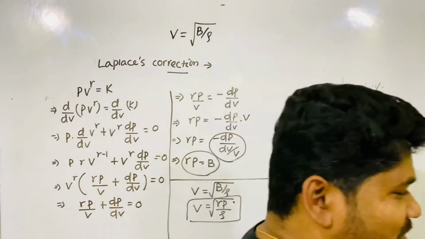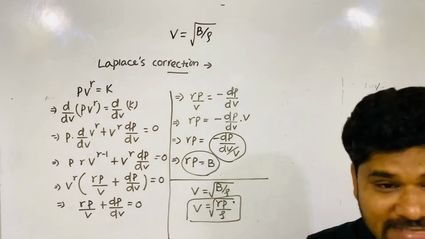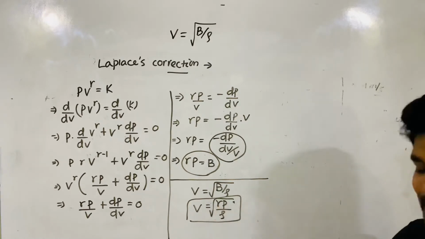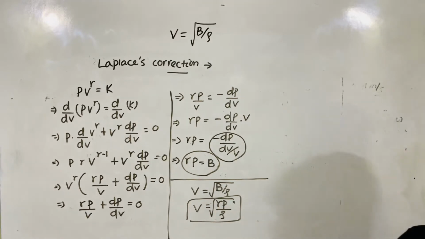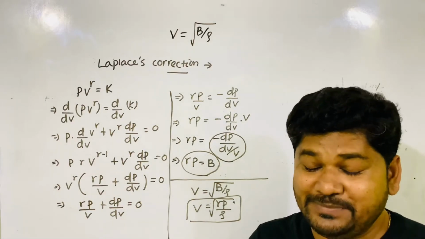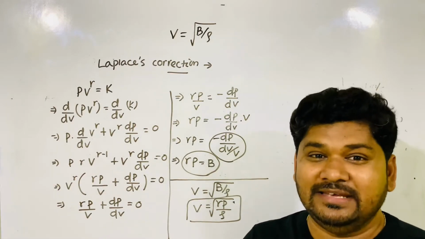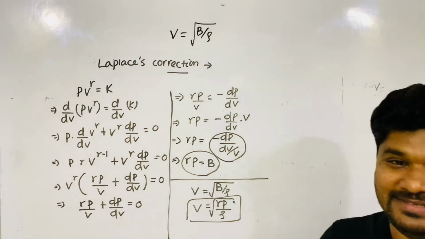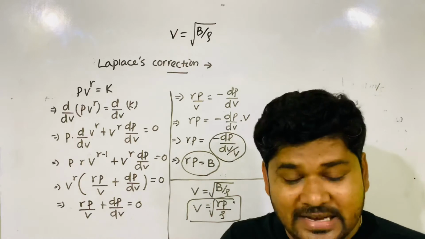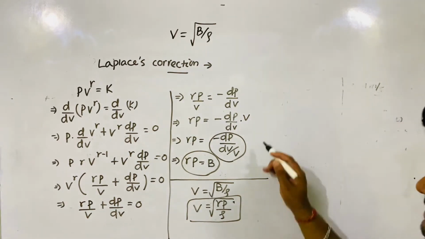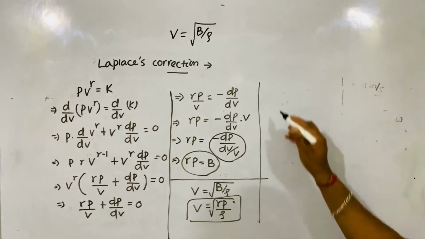What change is done in the correction? Only the gamma is included here. You have remembered, gamma is Cp by Cv. But we will not believe it. We'll check this formula also experimentally. Let's check what happens at NTP.